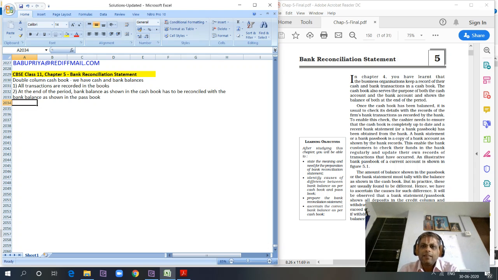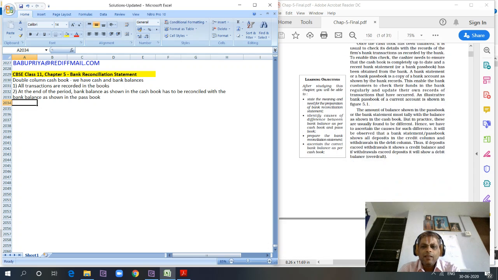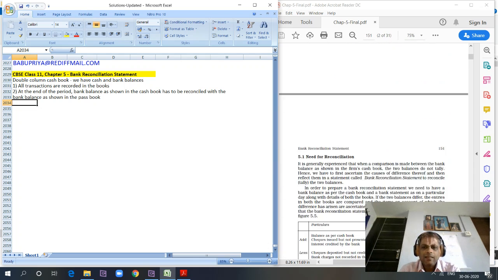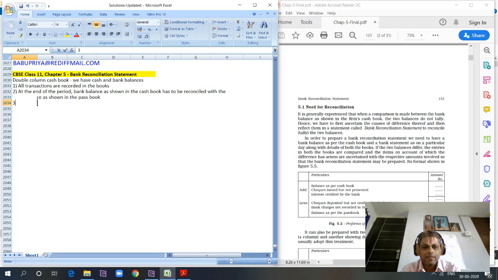Why should this be reconciled? Why do this reconciliation? One reason is timing difference. And two, posting errors. Can the timing difference happen only from the cash book bank column? Can posting errors happen only in the cash book bank column? No, they can happen from the bank side as well, right?